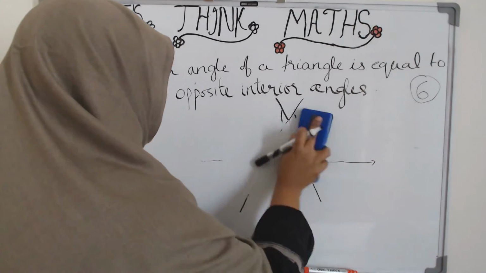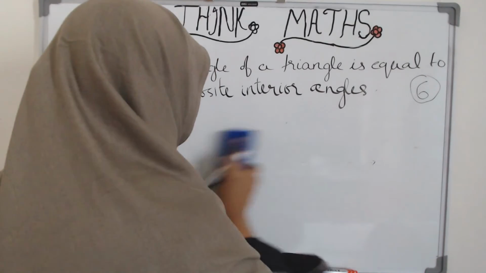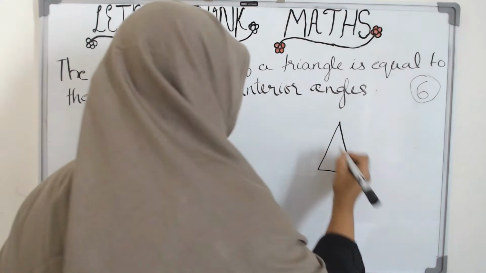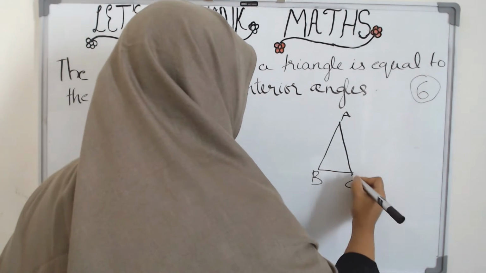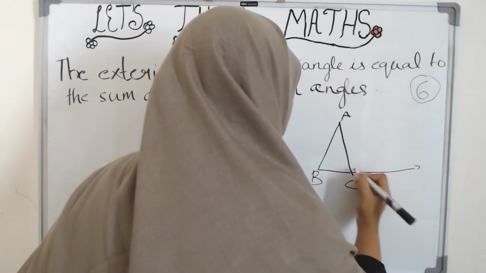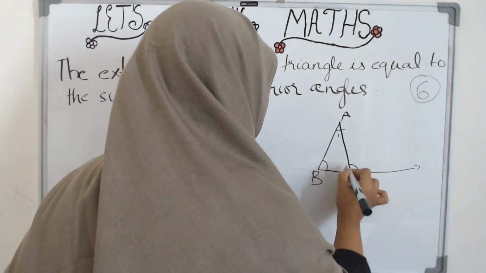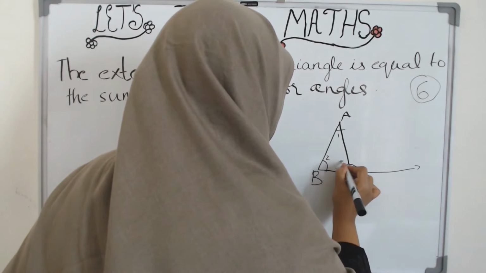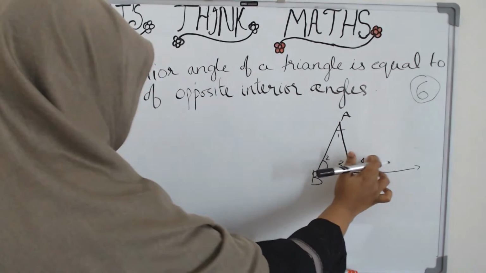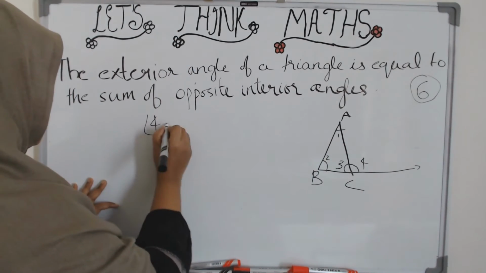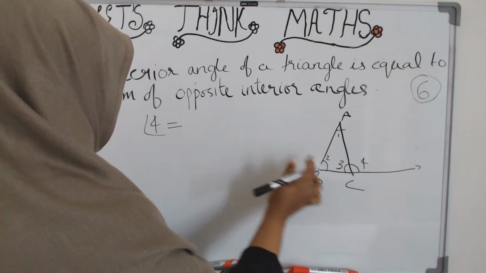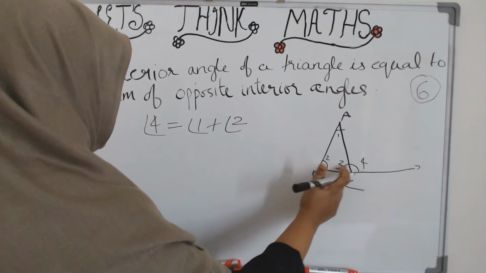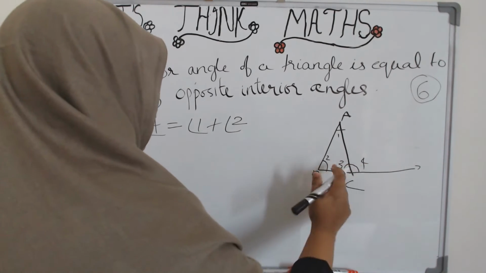So what does this theorem say? This theorem states that if you take a triangle and consider one exterior angle, then this angle, this 4, is equal to the sum of 1 and 2. What is its relationship with the third angle? It is adjacent to the third angle and it actually forms a linear pair.